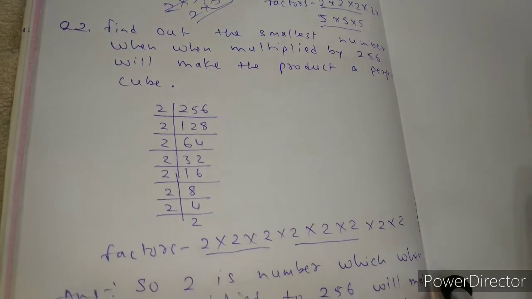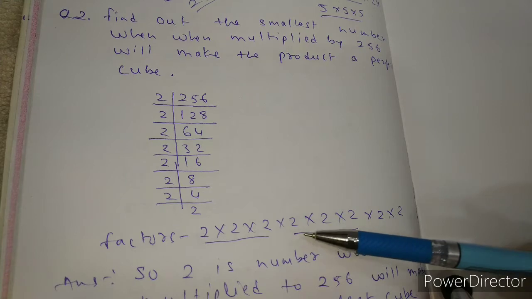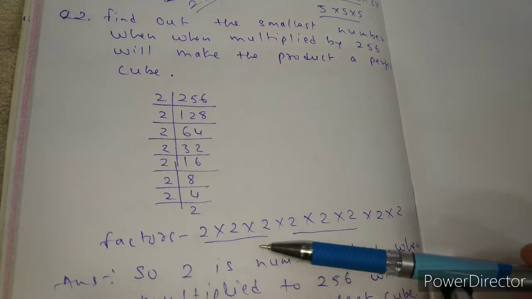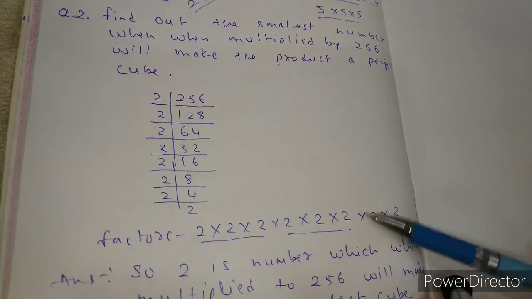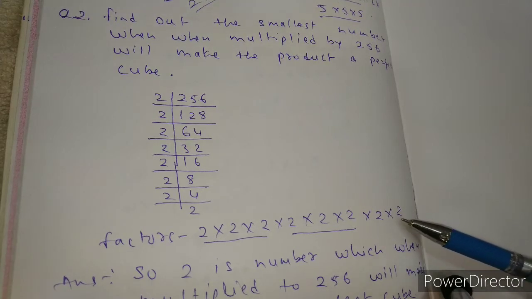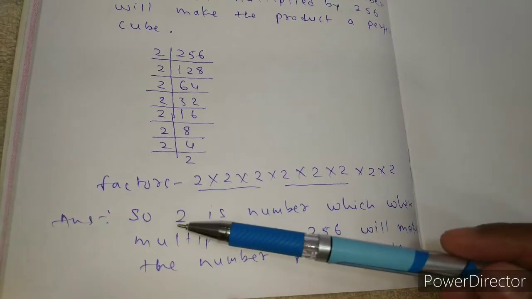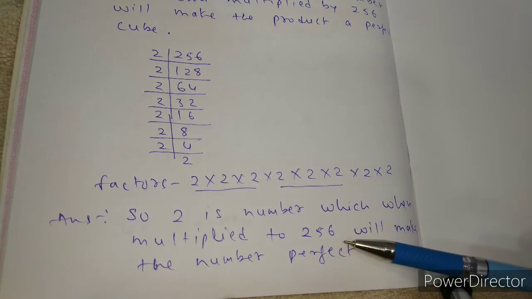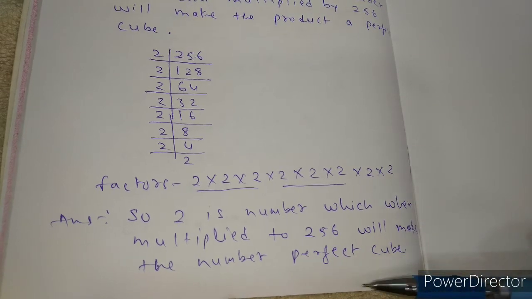So the factors we got are 2 into 2 into 2 into 2 into 2 into 2 into 2 into 2. This is in a group of 3, this is in a group of 3, but this is not. So what makes this a group? One more 2. So the answer is 2: the number which when multiplied to 256 will make the number a perfect cube.